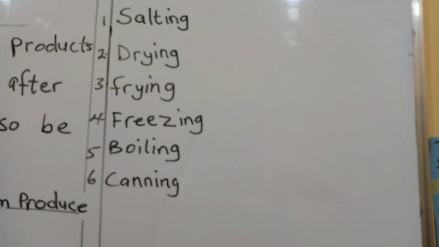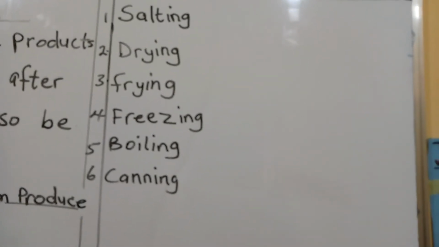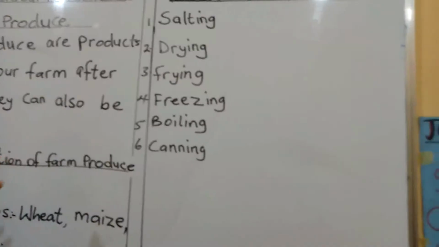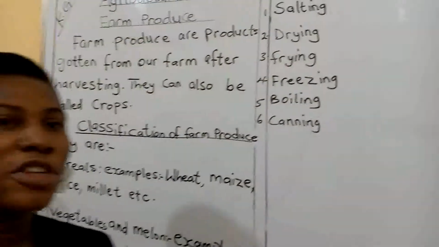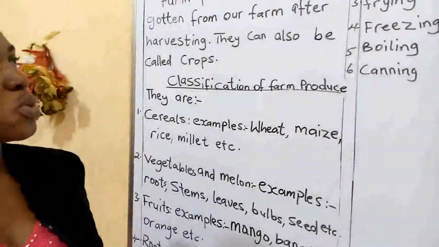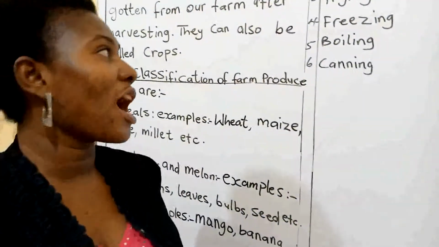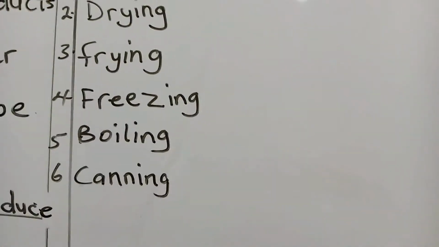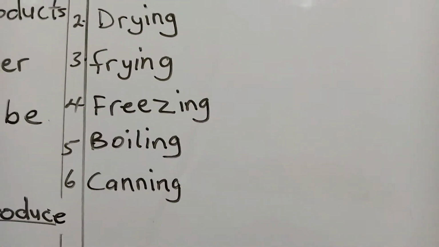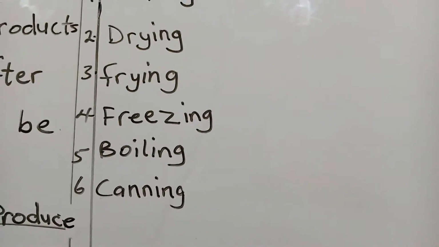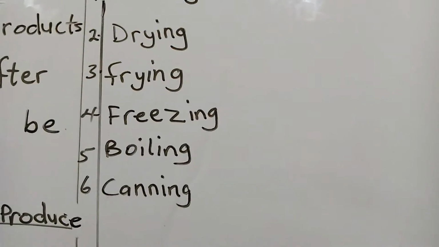Number four, we have freezing. Freezing by putting them in the refrigerator for them not to spoil. For example, some of the products we can put in the fridge are our fresh tomatoes and your fresh pepper. You can equally put your fish there for it not to spoil.